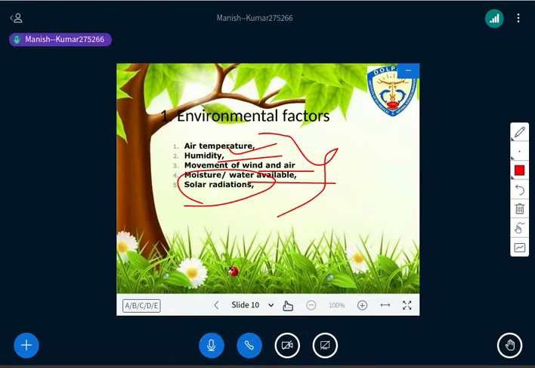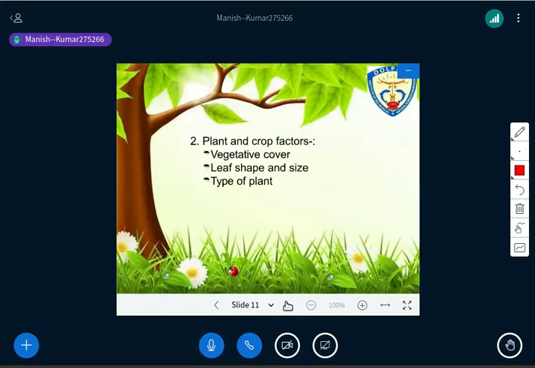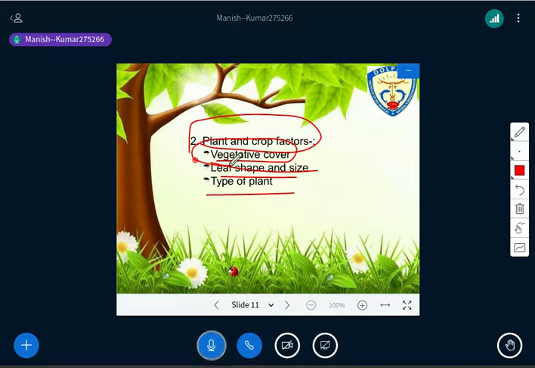Okay, then let me move to the next factor, that is the plant and crop factor. How does the plant and crop factor have a role in the evapotranspiration process? There are three things that we need to understand here: vegetative cover, leaf shape and size, and type of plant, right? Vegetative cover, you can easily understand, means the stand, how many trees are available there, that is vegetative cover, isn't it?